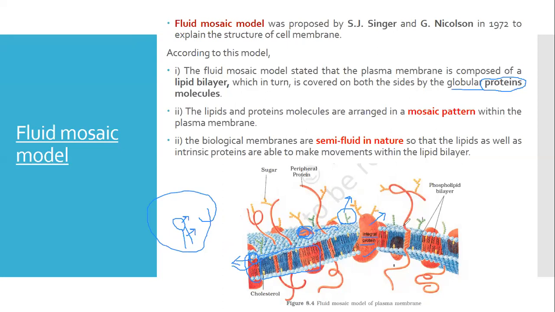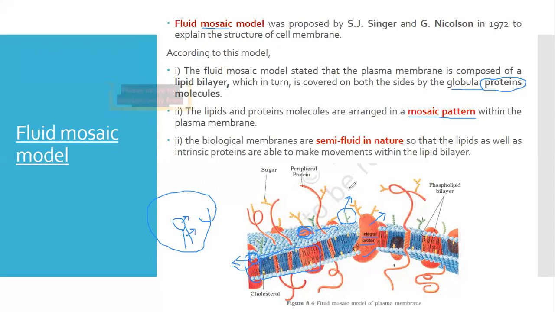Fine. So this is the organization. This is the structure which is proposed by the fluid mosaic model. Fine. One more thing. Why is the word mosaic there in this model? The thing is that both the lipids and the protein molecules are arranged in a mosaic pattern within the plasma membrane. Mosaic means there are certain pieces. In this case, these pieces are the lipids and proteins, and you arrange them in a mosaic manner. You collect all these pieces and arrange them. So this is how both lipids and proteins are arranged in a mosaic pattern within the plasma membrane.